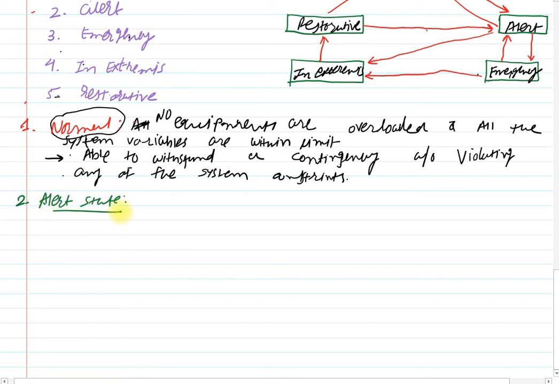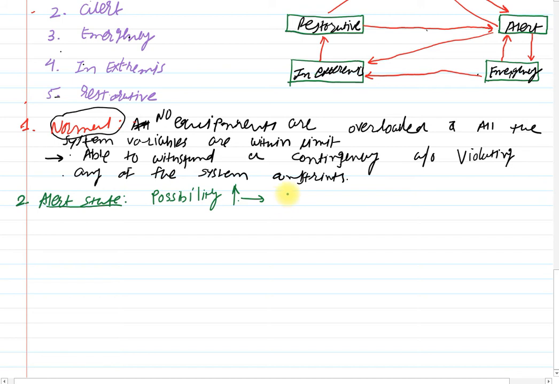So in alert state, if the security levels drop or the possibility of disturbance is increased, the possibility of disturbance is increased. Now the reason is because of the adverse weather condition. Because of the adverse weather condition, the possibility of disturbance is increased.